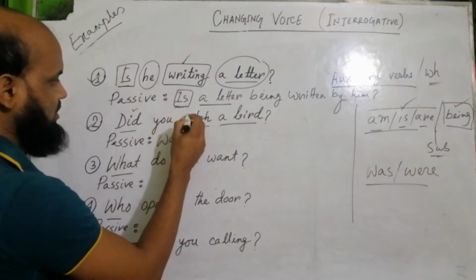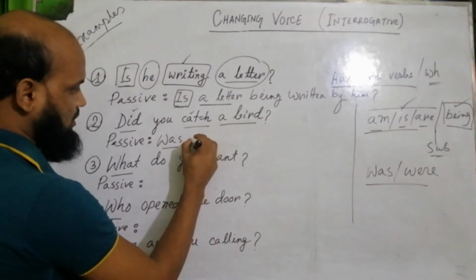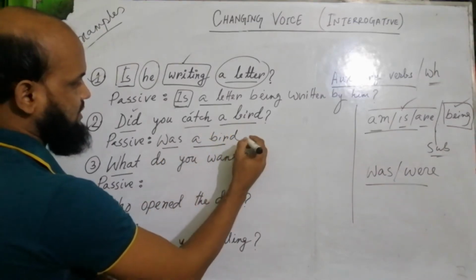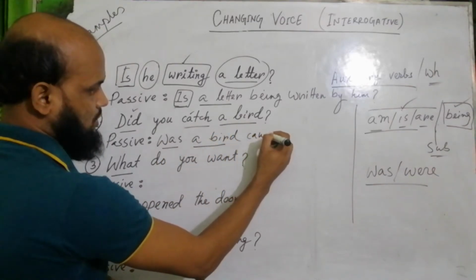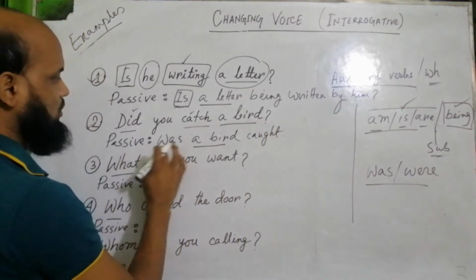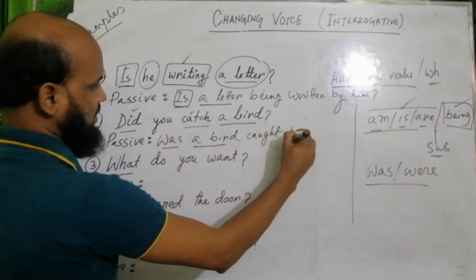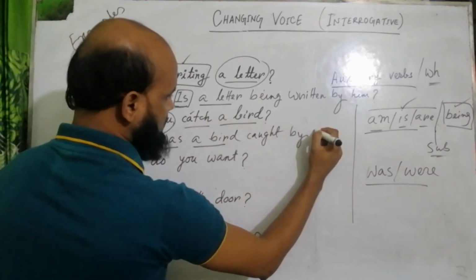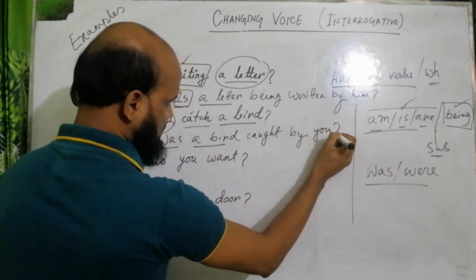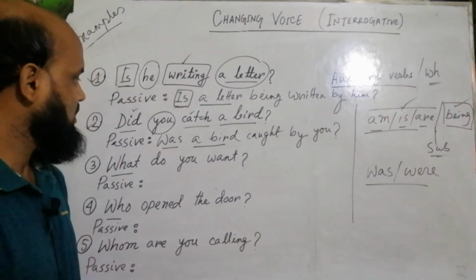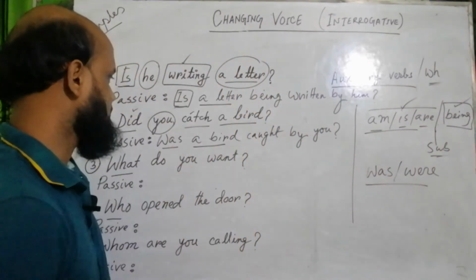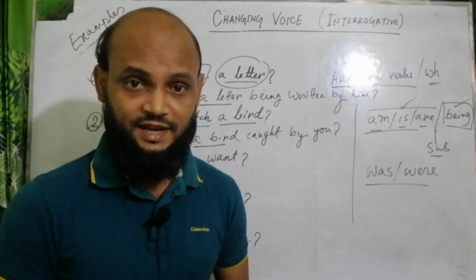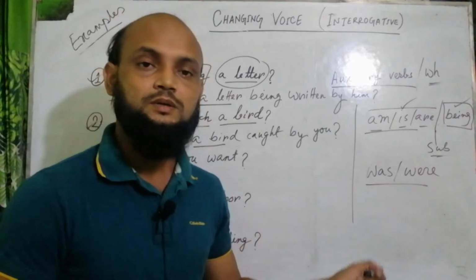So this is past indefinite. Was a bird, write the subject, and write the past participle, caught. Was a bird caught, then write the by preposition and write the subject as object. So finished. This is simple. Was a bird caught by you? So what you need to do is determine the tense and write the appropriate auxiliary verb.